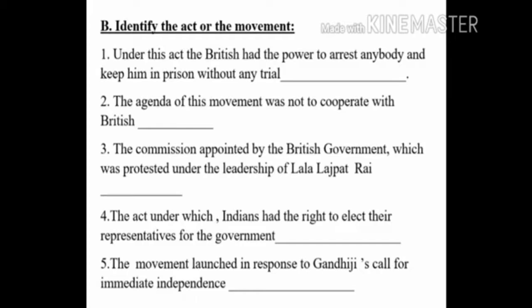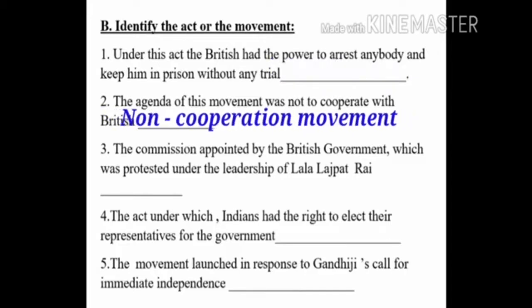First question, under this act the British had the power to arrest anybody and keep him in prison without any trial. Yes, the answer is Rowlatt Act. Children, under this act the British had the power to arrest anybody and keep him in prison without any trial. That is Rowlatt Act. The agenda of this movement was not to cooperate with the British. Yes, the answer is non-cooperation movement.